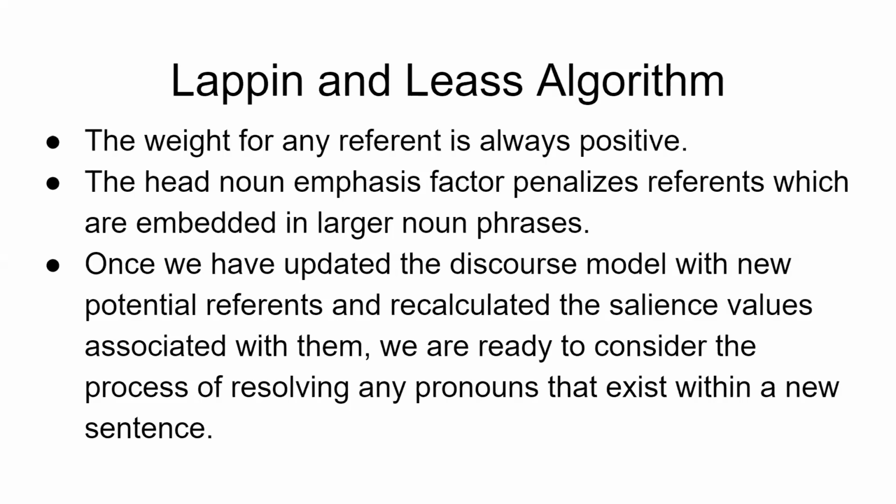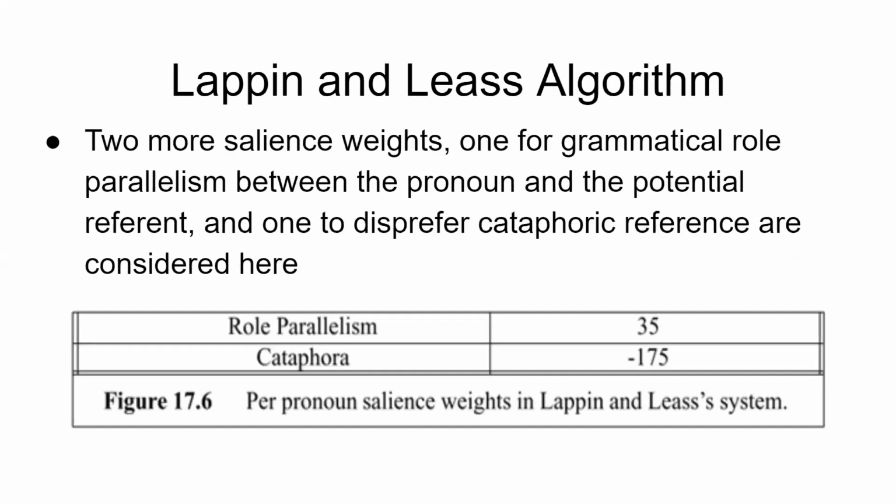Once we have updated the discourse model with a new reference and recalculated the salient values associated with them, we are ready to consider the process of resolving any pronouns that exist within a new sentence. So every time a word comes into the picture where resolution is required, the weights are updated.